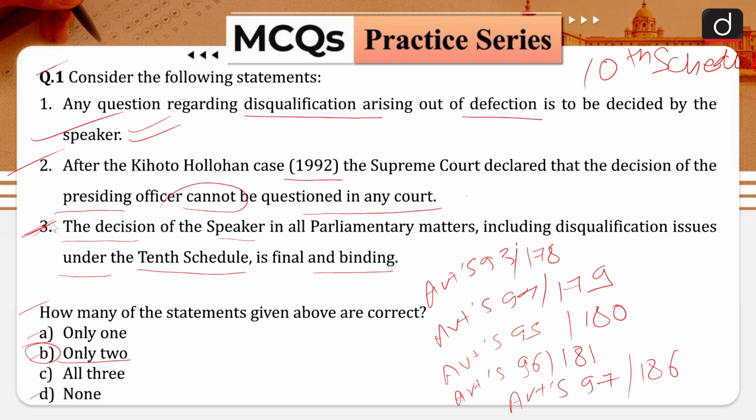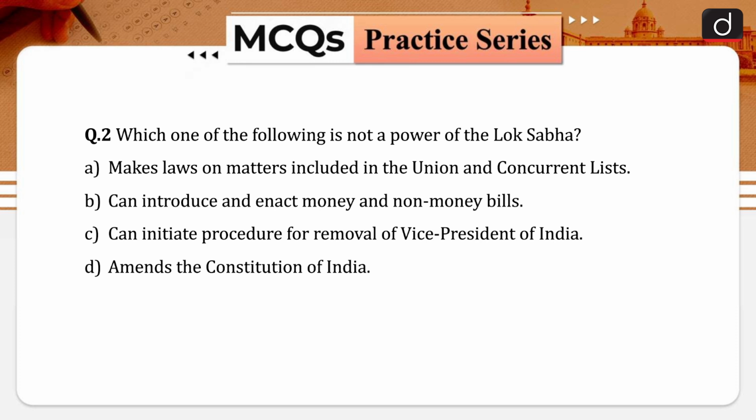He also allocates duration for debates, can discipline members of the House and even override decisions taken by the committees of the Houses. Now let us discuss another question of our discussion today. Question number 2 is, which one of the following is not a power of the Lok Sabha? Option A is makes laws on matters included in the Union and Concurrent lists.